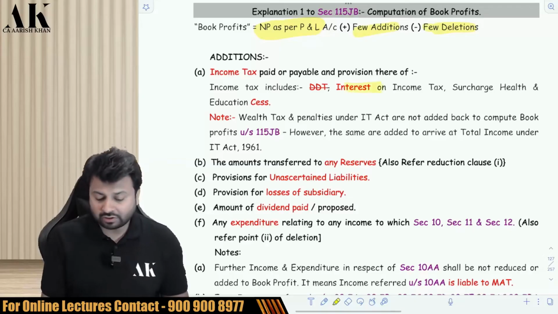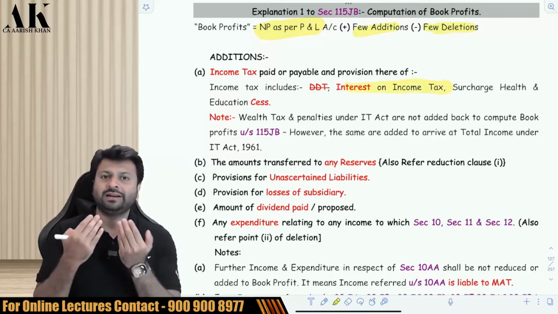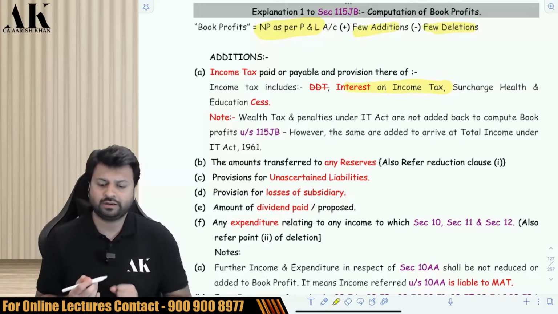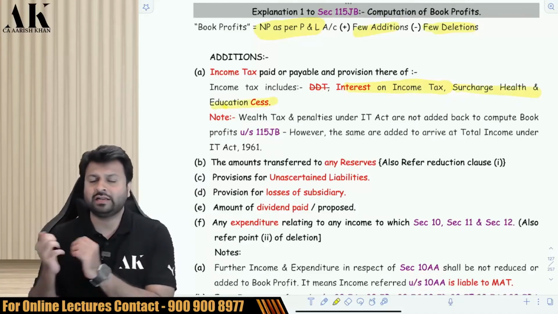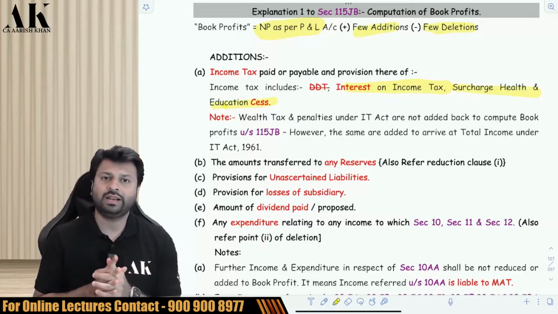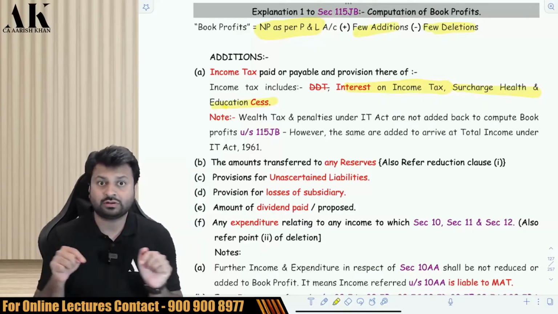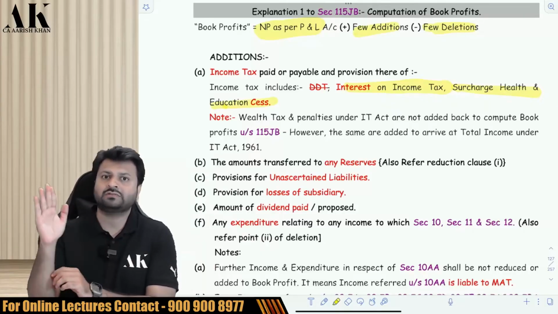Next, interest on income tax. Interest on income tax will be added back in MAT, and in normal provision also it will be added back. Next, surcharge and health and education cess will be added back in MAT and also added back in the normal provision. Next, what about wealth tax? Wealth tax will not be added back in MAT because that is not mentioned over here. But in normal provision, wealth tax will also be added back.